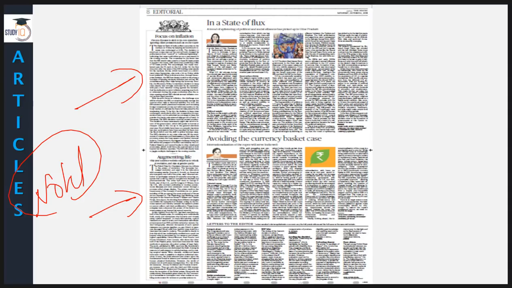Then we have a very interesting article, Avoiding the Currency Basket Case. What it is all about: the history of the Indian rupee and dollar. There was a shared history, you can say, and our relationship with other countries in terms of bilateral relations. You know how the rupee was used by various different countries, and it was once considered a multilateral currency, but things are not going very well as far as the Indian rupee is concerned in the recent past. So we are going to talk about it. If there is any way out, then we'll talk about it as well.